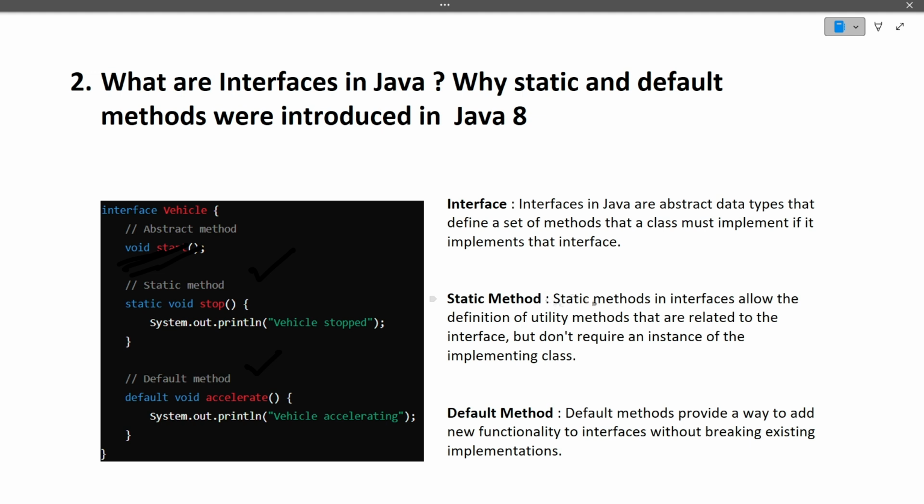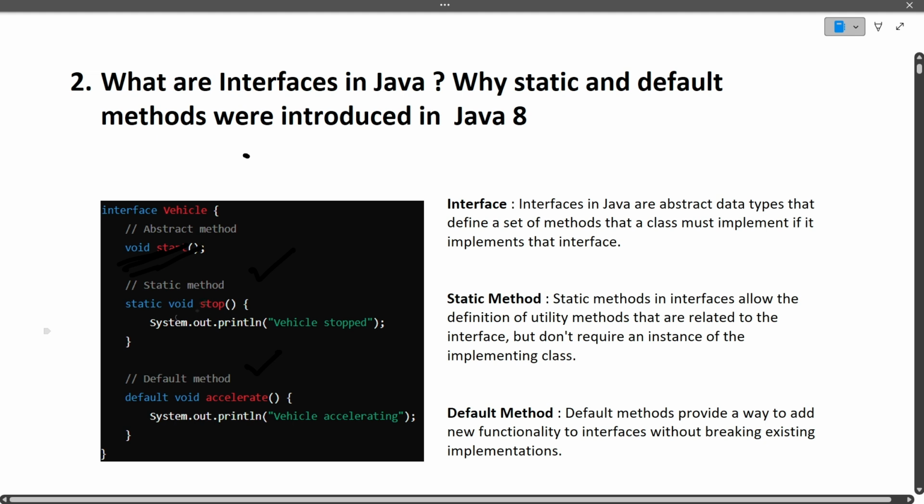Now what are static methods? Static methods in an interface allow the definition of utility methods that are related to that interface. So how can we call a static method? If the name of the static method is stop, we can simply call it with the name of the interface. Vehicle is the name of the interface, so we call Vehicle.stop. This is how we can call the static method of an interface.